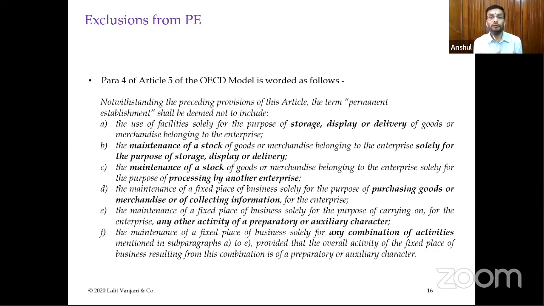Say, for example, in one of the cases there was a bank based in Dubai which set up a liaison office in India, and the job of the liaison office was just to process checks. The income tax department argued that processing of checks is a very core process of banking business. Therefore, even the processing of checks by the Indian liaison office should be considered a core business activity, and therefore the liaison office should be deemed a permanent establishment.